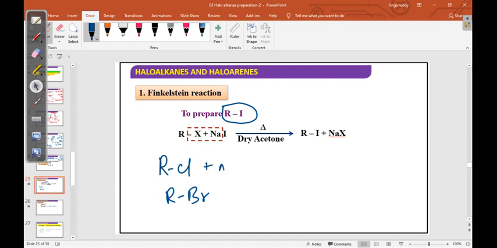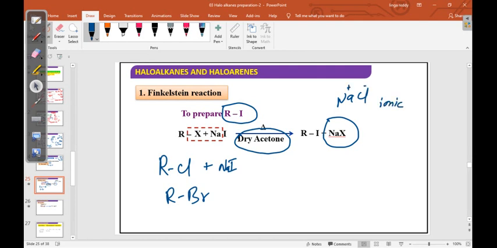For that we take sodium iodide in the presence of dry acetone. This acetone is very important because here the product is NaCl. If you take chlorine, you get NaCl, Na plus Cl minus, an ionic compound.